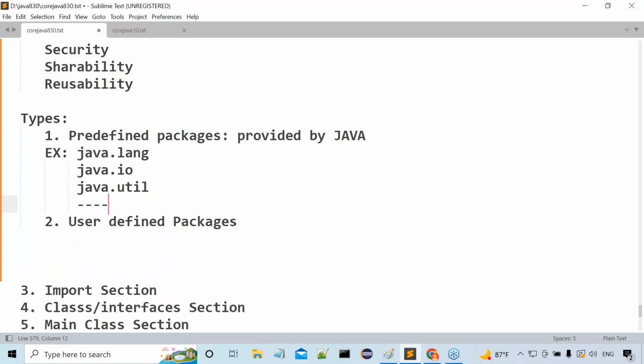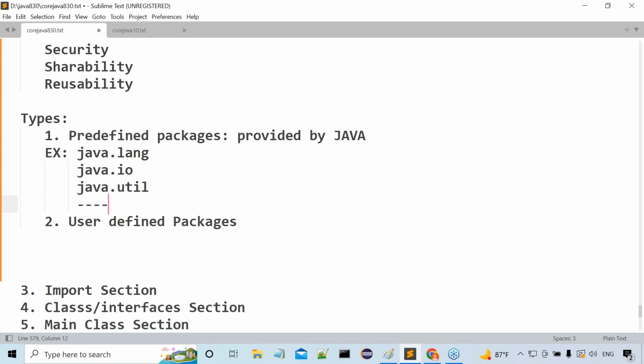But there is a question: how do we know how many packages are there in Java? You should not ask this question at present, because I already gave clarity for it. Just simply open the Java API documentation. There, three parts are available: one is a packages part, next one is a classes or interfaces part, and next one is a description part.